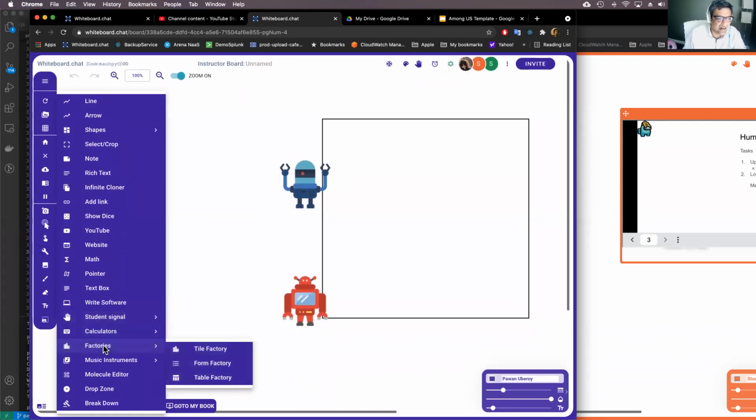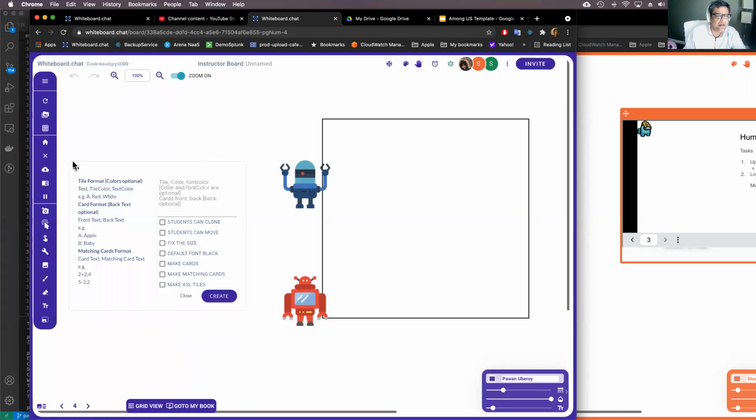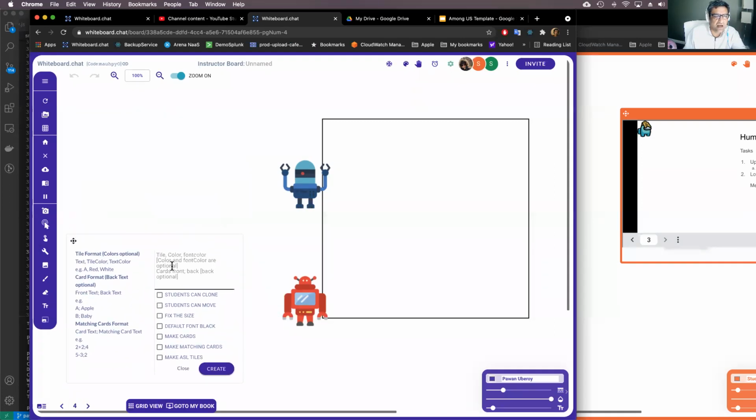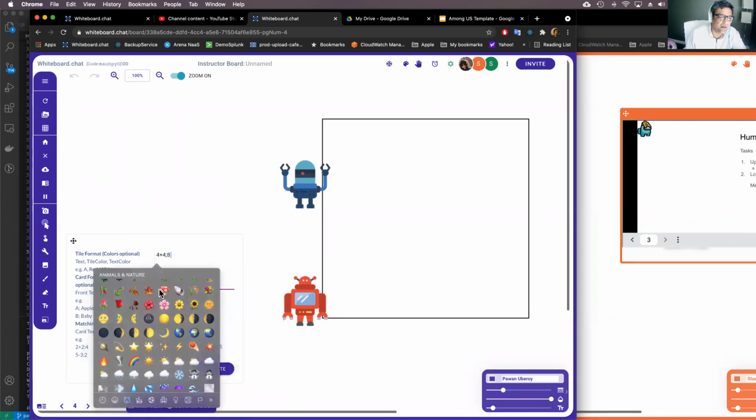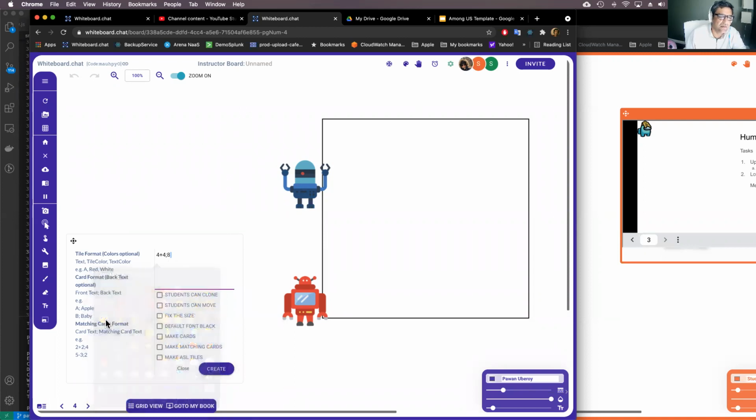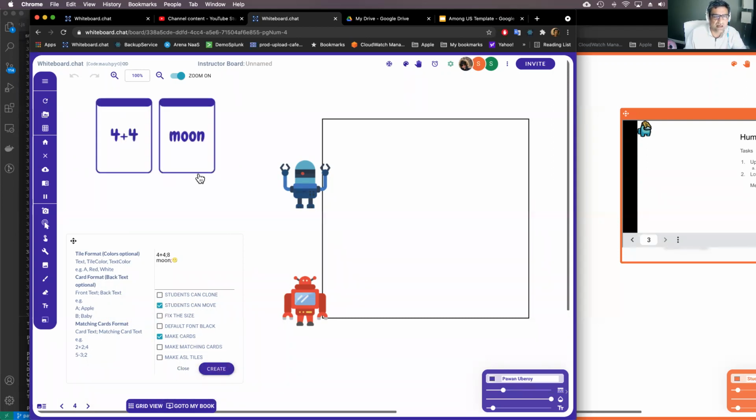Of course, we have all the factories. I'll show you the factories one more time. There is especially the tile factory, which can be used to make several different things. You can make cards, matching cards. For example, if I want to make, you can put two sides of the cards separated by a semicolon. So you can say this is the moon. You can put emojis in here as well. And this is the moon. And you can say make cards. And remember to check if students can move so that the kids get access to it.